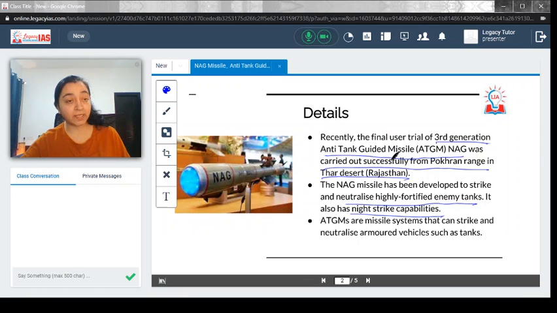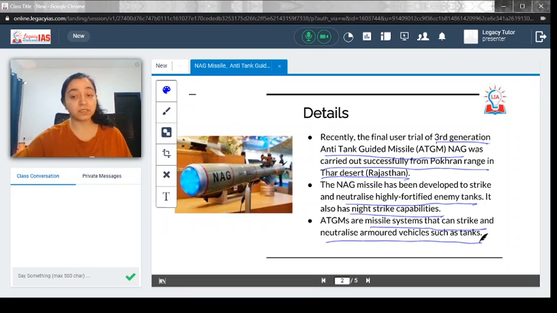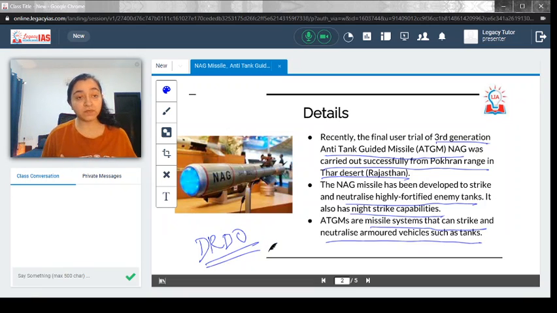ATGMs, which are anti-tank guided missiles, are missile systems that can strike and neutralize armored vehicles such as tanks. So NAG, being an anti-tank guided missile, is capable of doing that. Now remember, it is developed by DRDO. So just remember, the organization associated with the development is the DRDO.